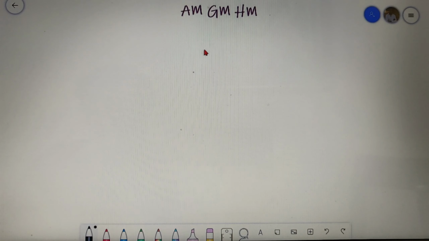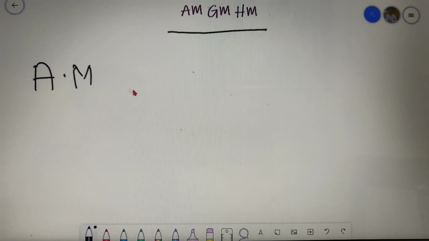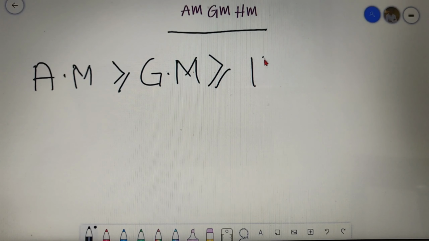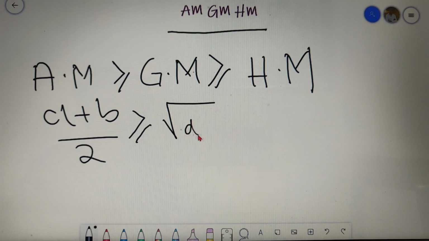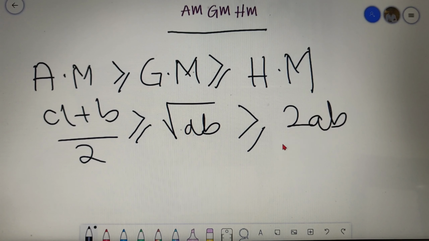Now we will see what is the relation between AM, GM and HM. So the arithmetic mean of a given set of numbers is always greater than or equal to the GM, which is always greater than or equal to the harmonic mean of the numbers. So if you are given two numbers, then (A plus B) by 2 is always greater than or equal to under root of AB, which is always greater than or equal to 2AB by (A plus B).